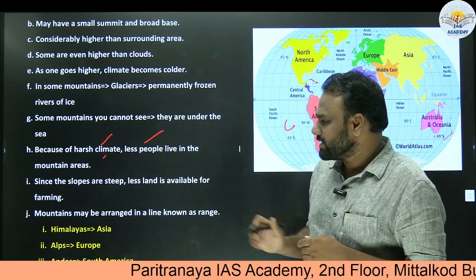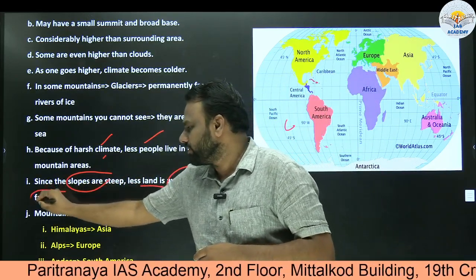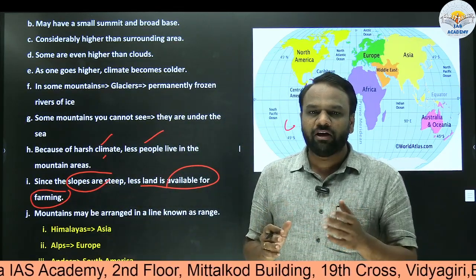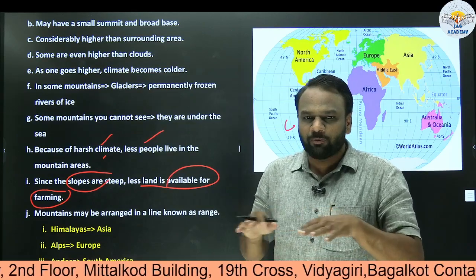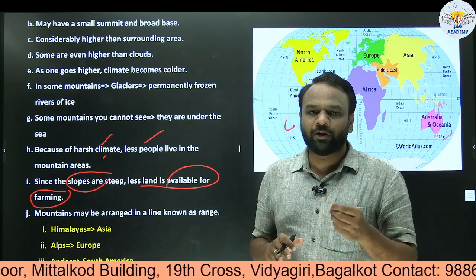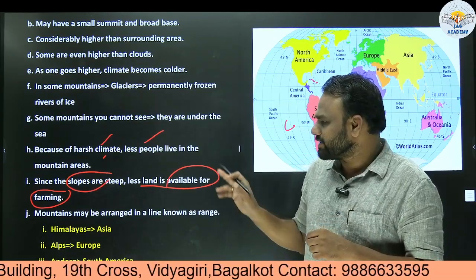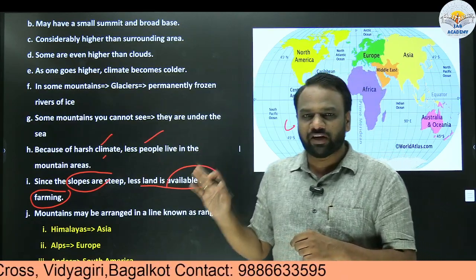Apart from that, since the slopes are steep, less land is available for farming. Generally the population concentration will be in a place where we can practice agriculture or irrigation or farming. If the place is not plain enough, it will be difficult to practice irrigation and other things. That is why people do not prefer agriculture in mountain areas, and the population in mountain areas is very less.